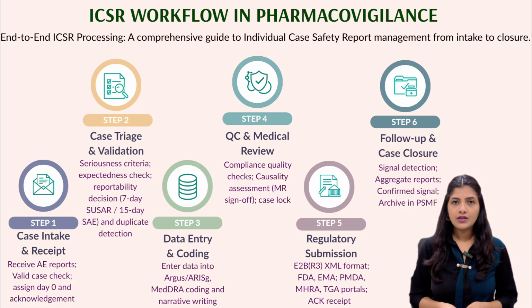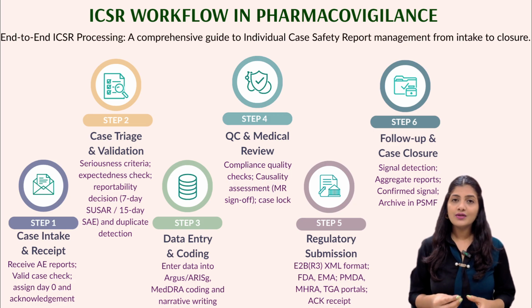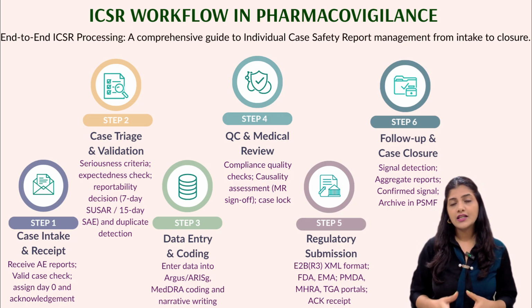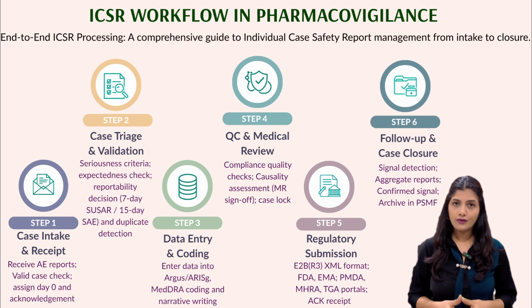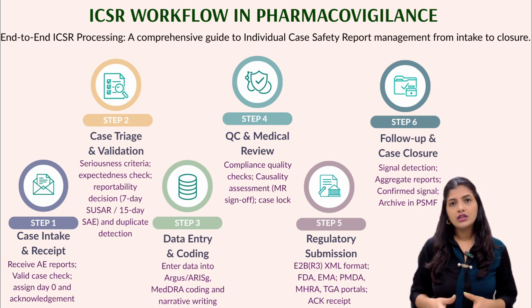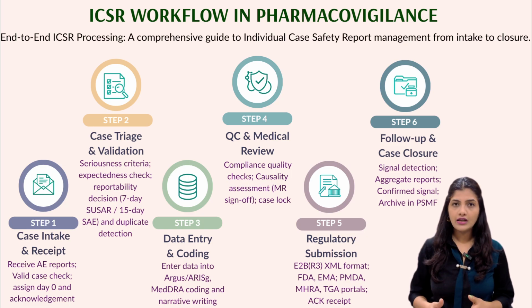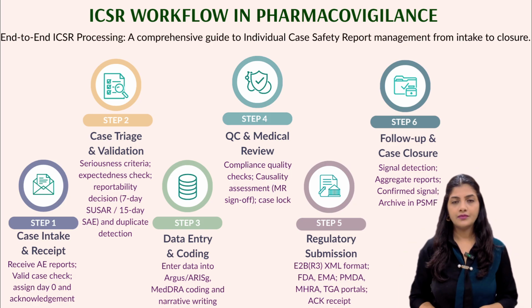Then comes step 4, QC and medical review. Before a case can be submitted, it goes through a quality check. First, the case processor does a self check, like complete coding, accuracy, narrative quality, and then a medical reviewer, usually a physician, validates the causality assessment, seriousness, expectedness, and then gives their sign off. Then once approved, the case is locked in the database, which generates an E2B XML file, which is basically an electronic format for regulatory submission.